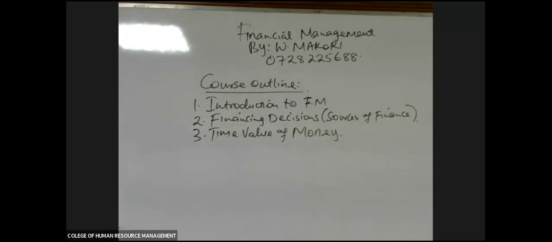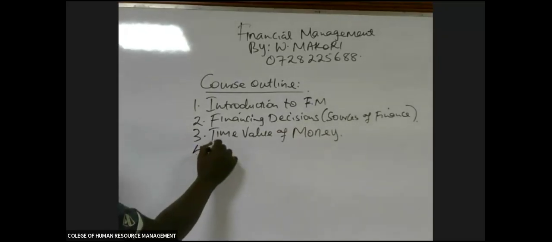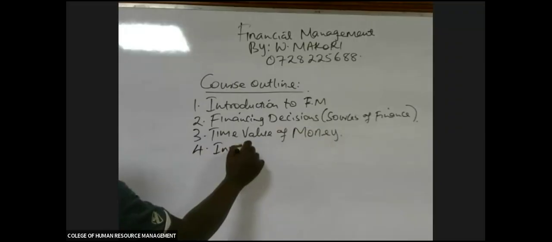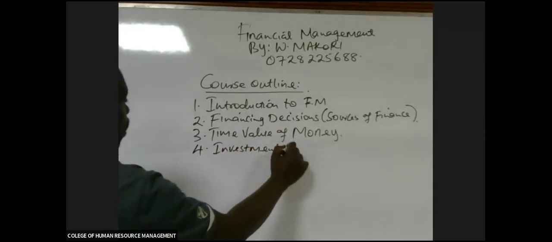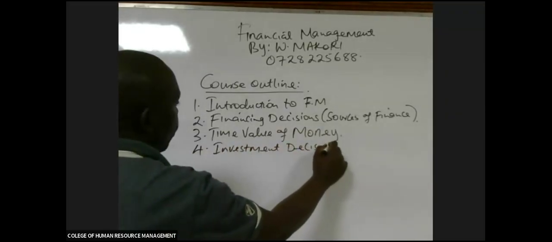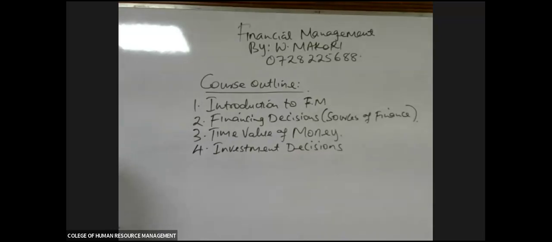After time value of money, we shall go to number 4. Topic number 4 will be on investment decisions. After investment decisions, we shall go to number 5.